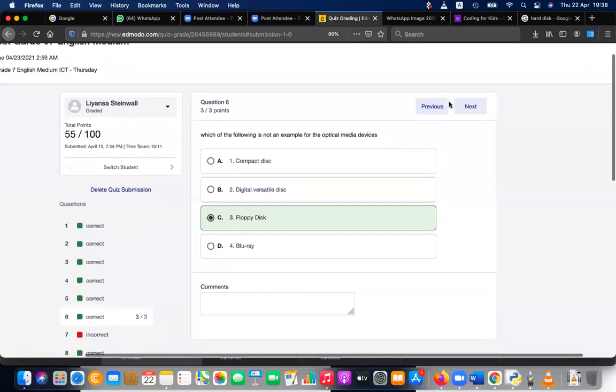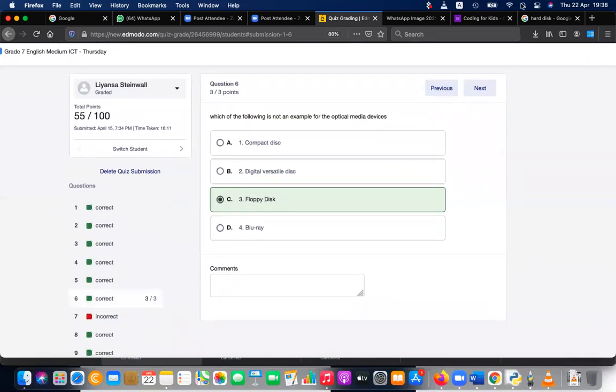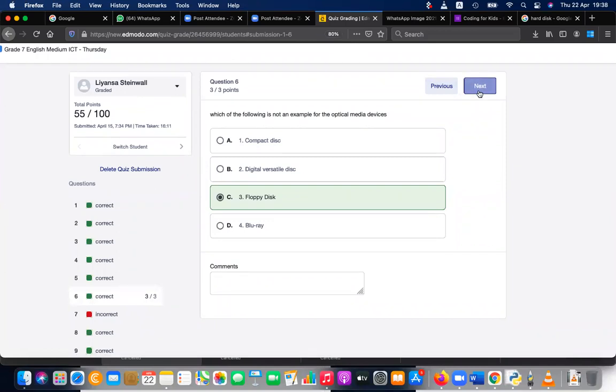Okay, next question. Which of the following supports the user to communicate easily with a computer?